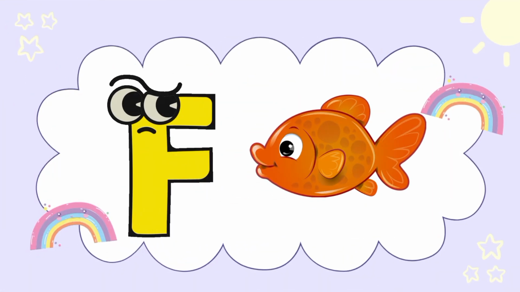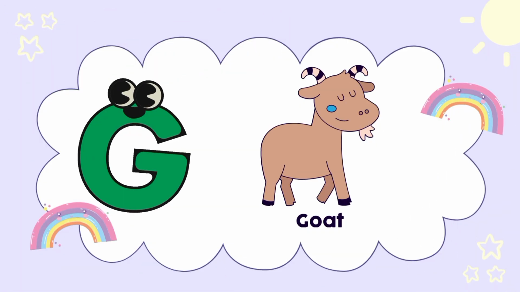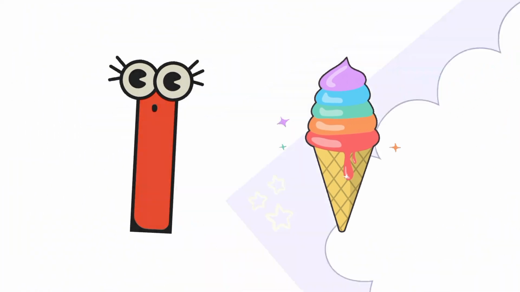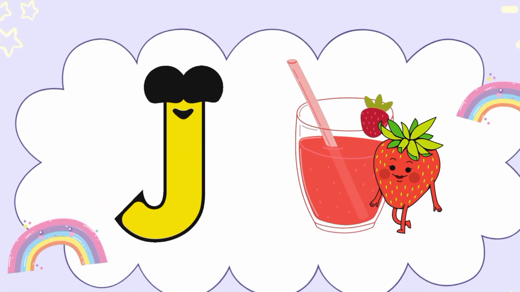F is for fish, fish. G is for goat, goat. H is for hat, hat. I is for ice cream, ice cream. J is for juice, juice.